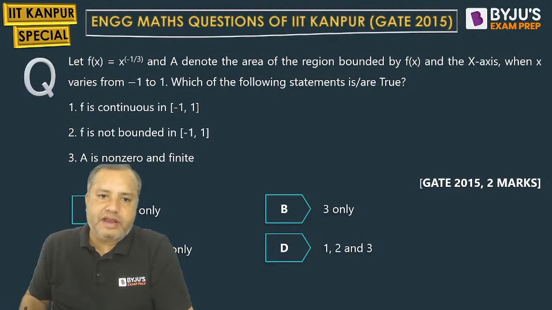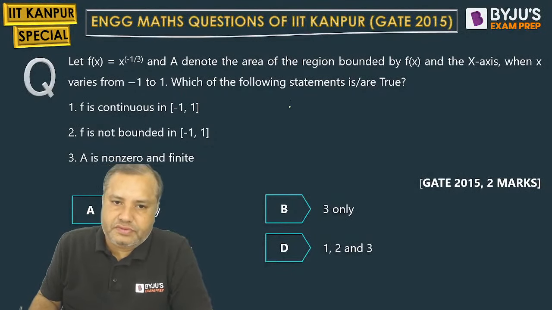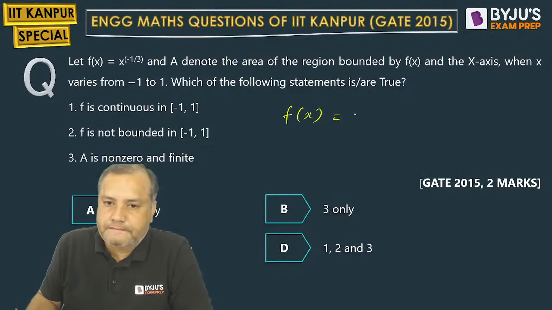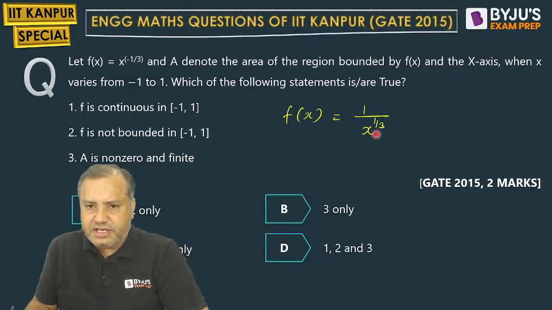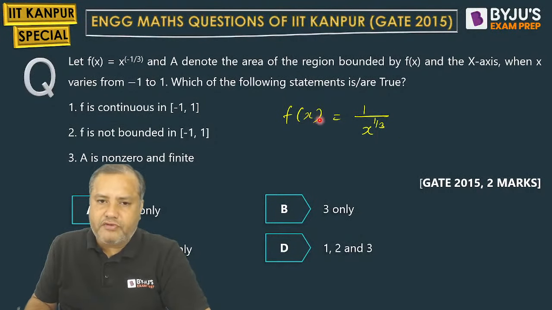x to the power minus 1 by 3. Got it. So students, clearly we can see here at x equal to 0, f of x will not exist.